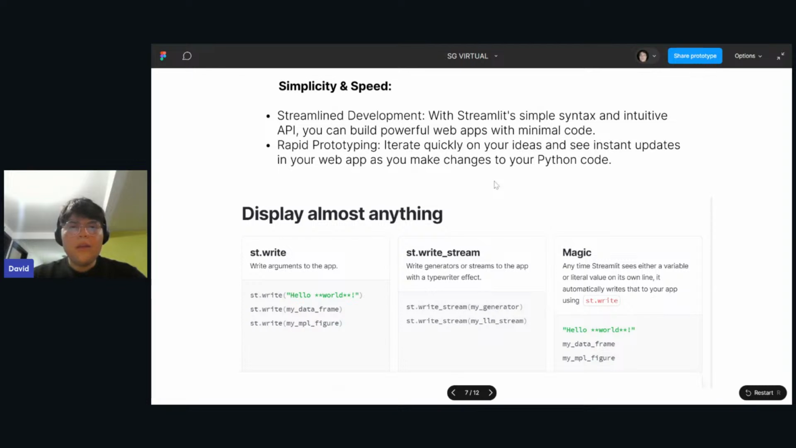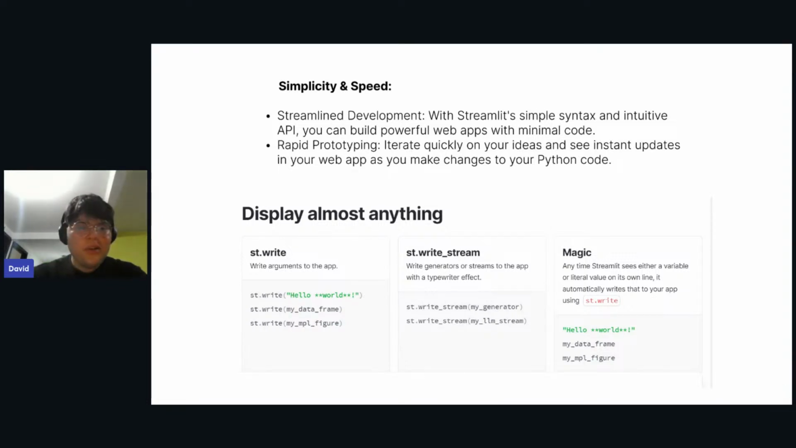Also, it is super easy to build things. The syntax of Streamlit is super easy. It's like reading and coding at the same time. So for example, if you want to display a text, you can just use st.write hello world, st.write stream, or magic, for example. You have three modes of coding in Streamlit, and you can use each one of them however you want.